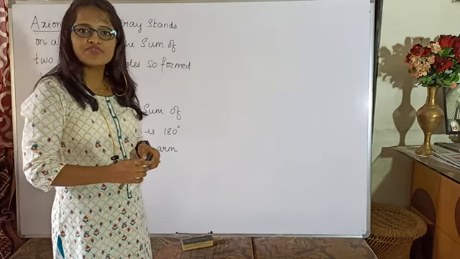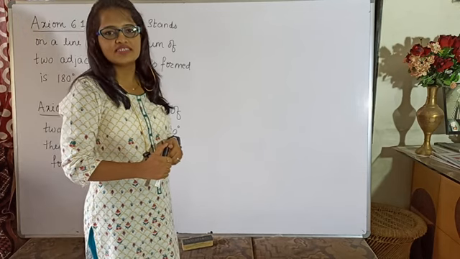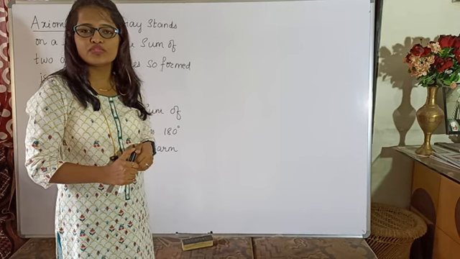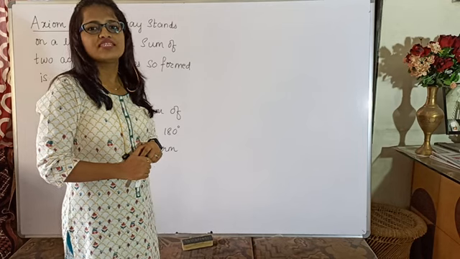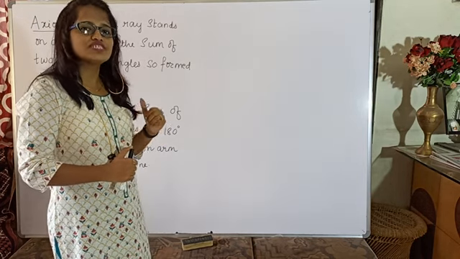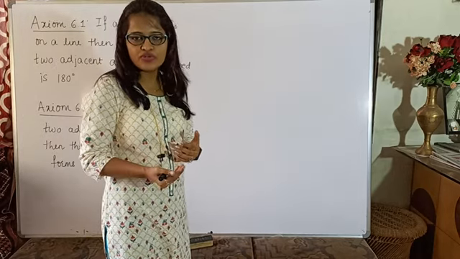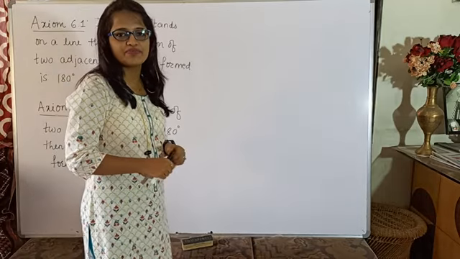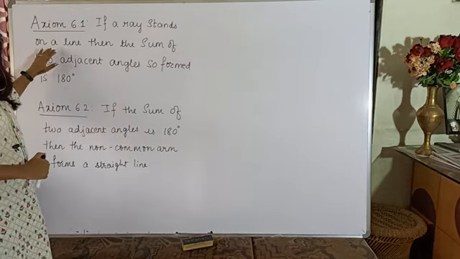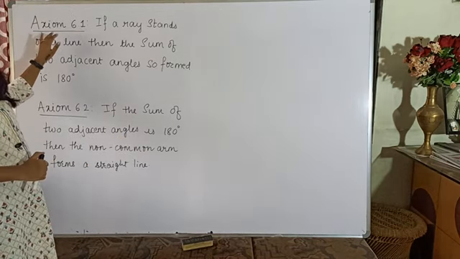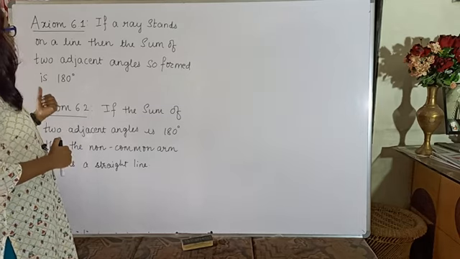Now, what is the difference between an axiom and a theorem? An axiom is a generalized statement which is taken as it is. It means we are not supposed to prove that statement. But when there is a theorem, we make use of such axioms to prove that statement. So anything which has to be proved is called a theorem, and an axiom is a statement which you are not supposed to prove. Since this is the first axiom of the topic, lines and angles, we are not going to prove it, but we will understand what it is telling us.